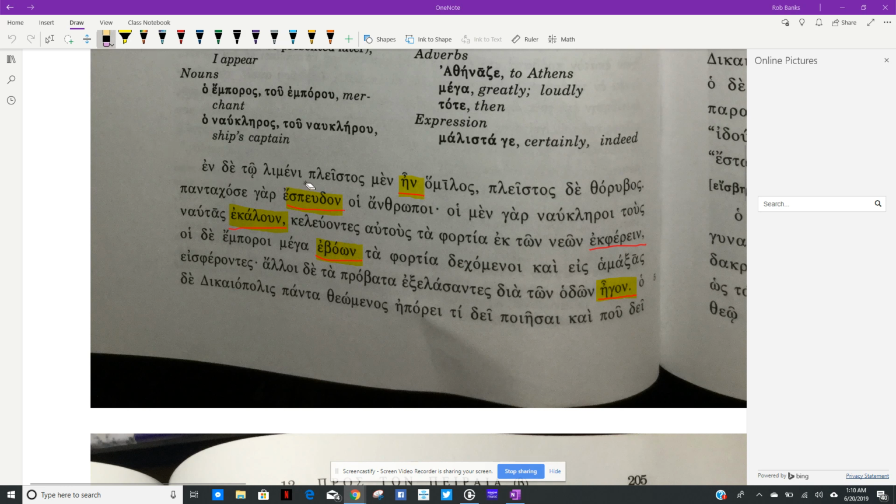Ende to limene pleistos men ein homilos, pleistos de toribos. Right. So in the harbor, okay, and the verb here is ein, was. So not este, not is, but ein is was. So this is the imperfect. And the imperfect of to be is going to feature the eta here. And ein here is there was. So there was a pleistos homilos, a very great crowd. Pleistos toribos, a very great uproar.